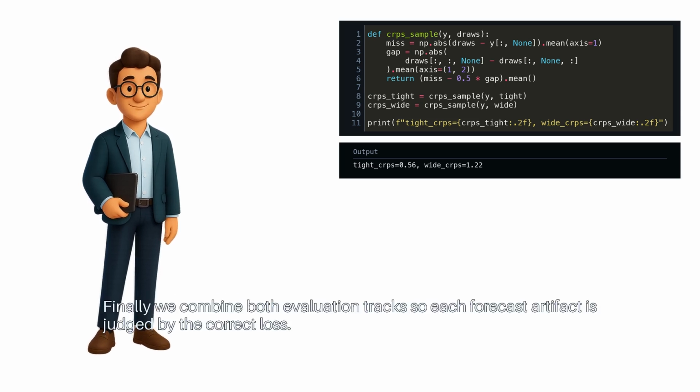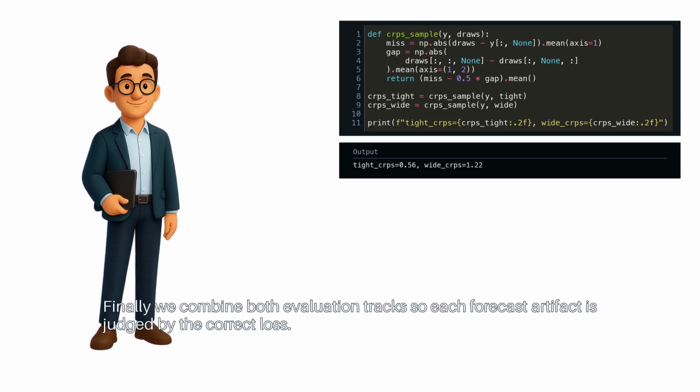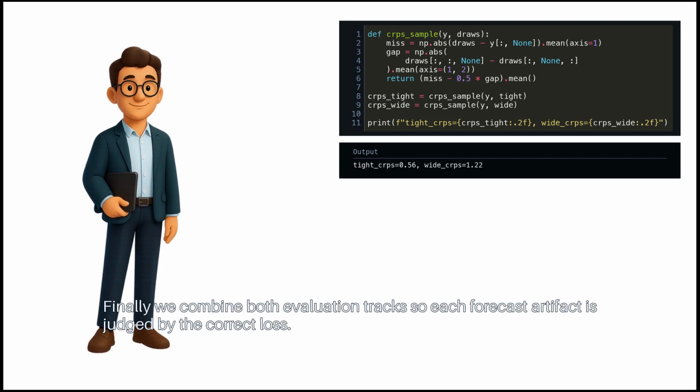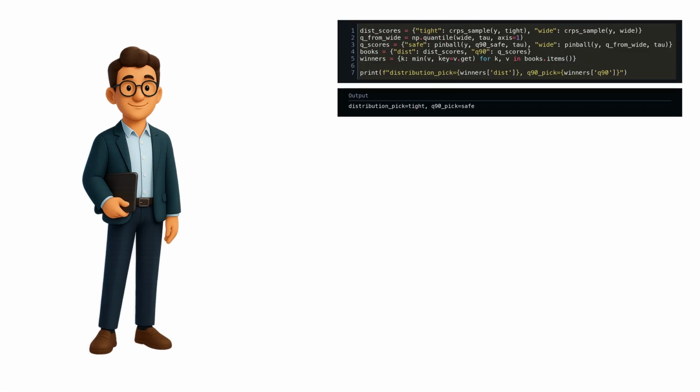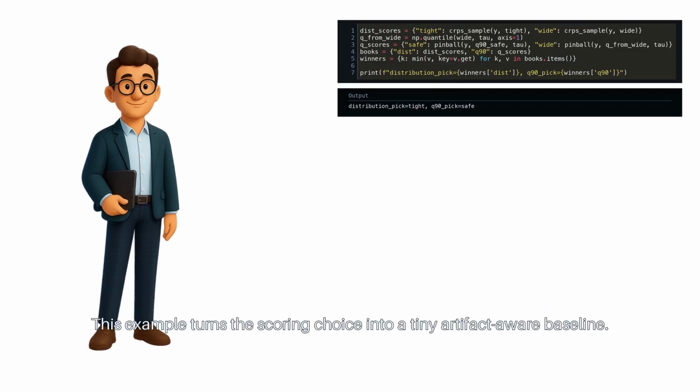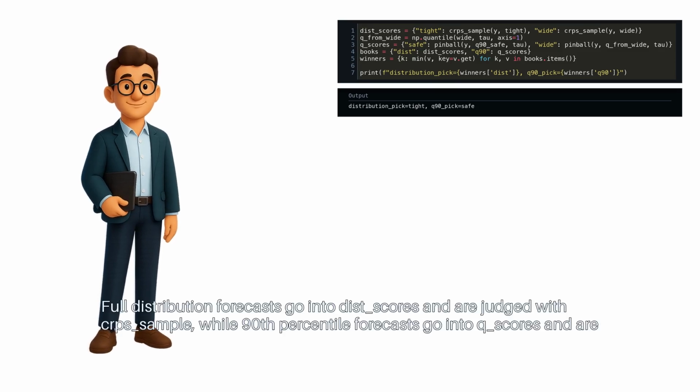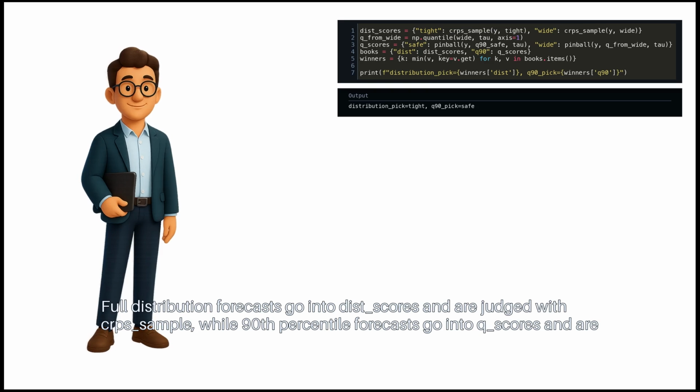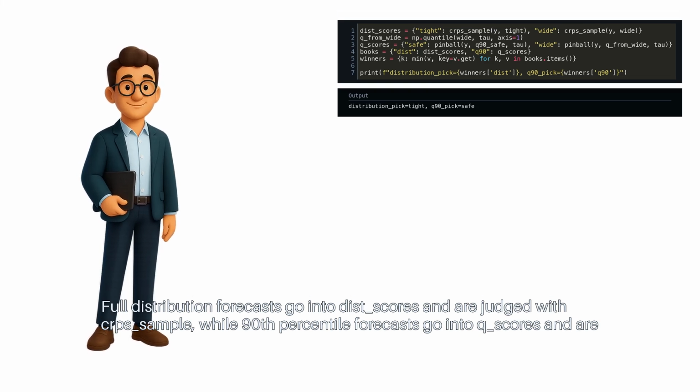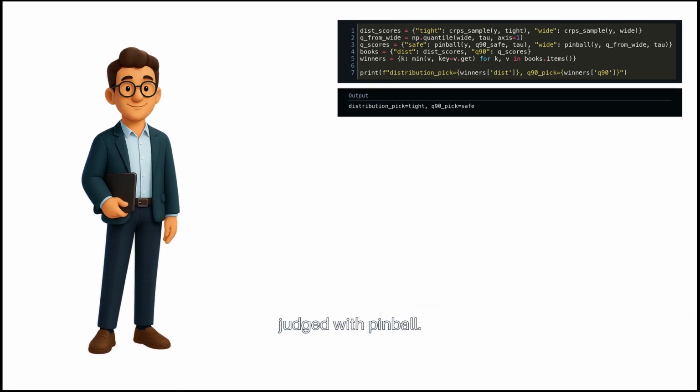Finally, we combine both evaluation tracks, so each forecast artifact is judged by the correct loss. This example turns the scoring choice into a tiny artifact awareness baseline. Full distribution forecasts go into dist scores and are judged with CRPS sample, while 90th percentile forecasts go into Q scores and are judged with pinball.